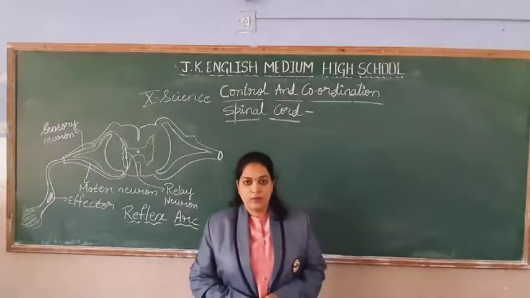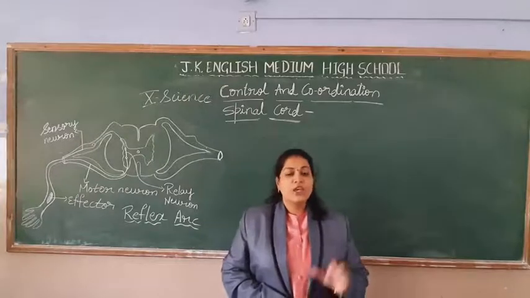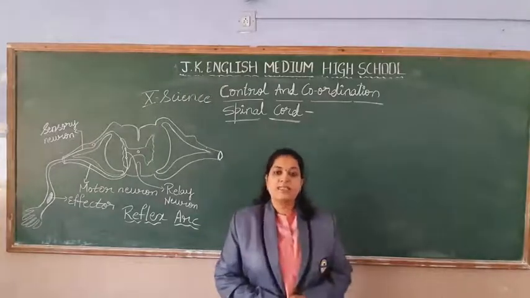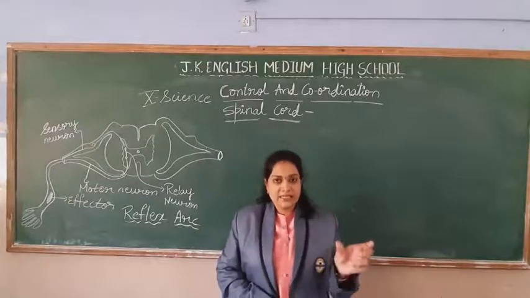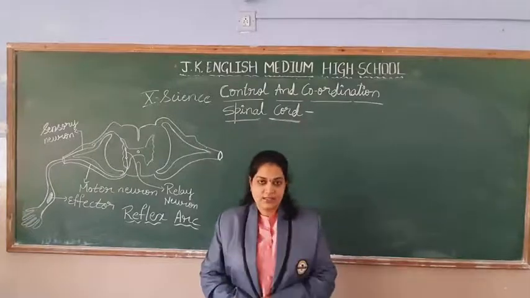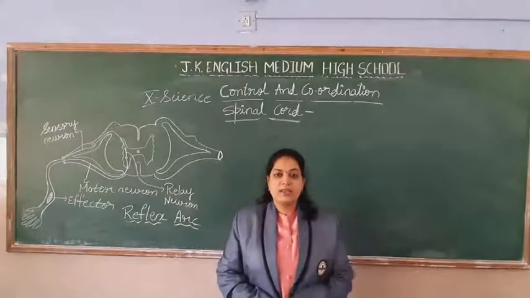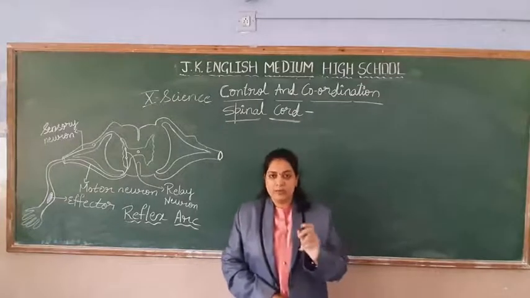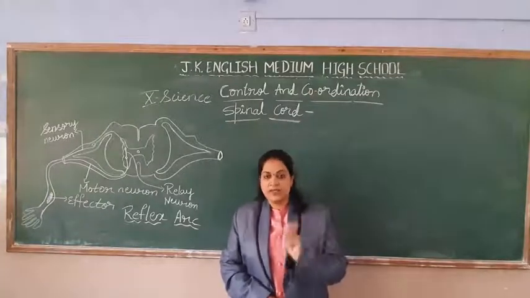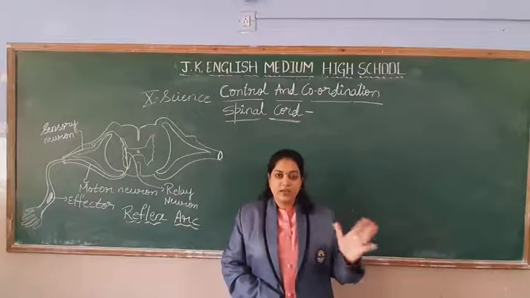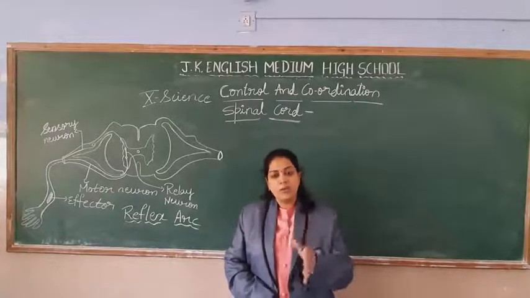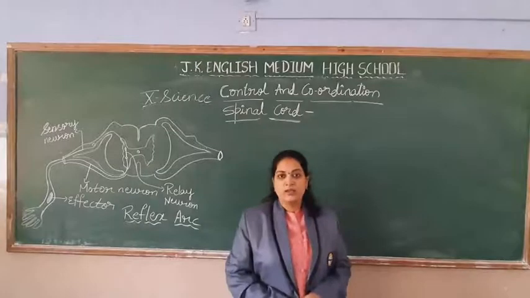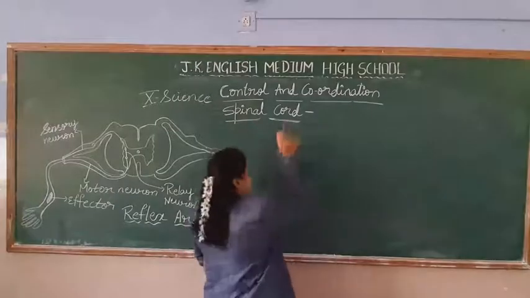Today what we are going to learn. See, the human nervous system is divided in three parts: CNS, PNS, ANS. So we started with the first part, that is CNS. In the CNS there are two types, one is the brain and one is the spinal cord. So we completed with the brain. There is one more important organ of our body, that is the spinal cord.